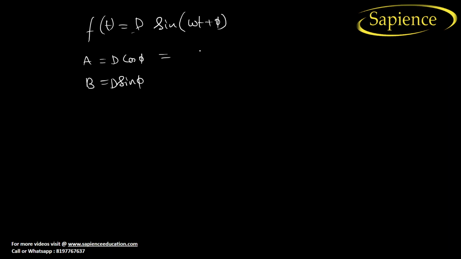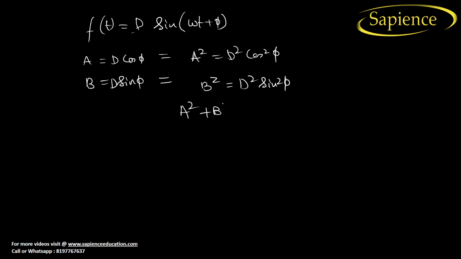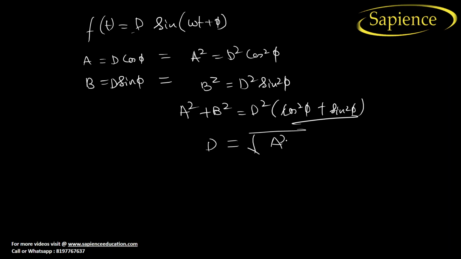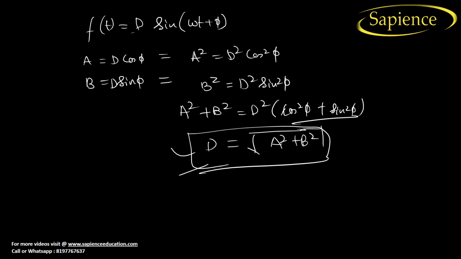If we square both sides, a square is equal to d square cos square phi and b square is equal to d square sin square phi. Now add both: a square plus b square is equal to d square times cos square phi plus sin square phi. As we know this is 1, so d can be written as root under a square plus b square. So finally we have got the value of d.